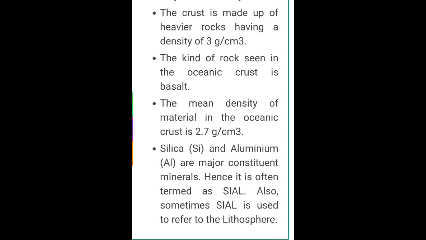So Si stands for silica and Al stands for aluminium. Therefore, SiAl. Also sometimes SiAl is used to refer to the lithosphere.